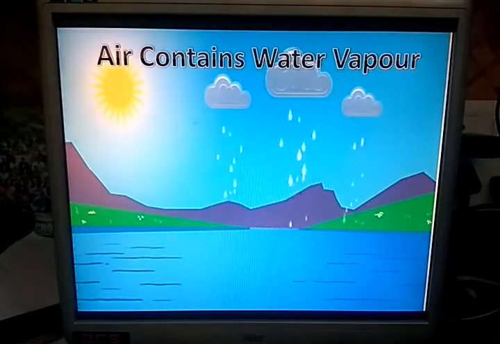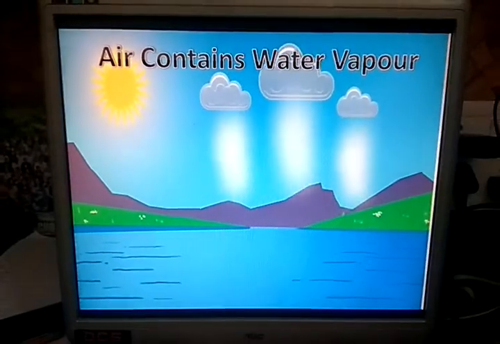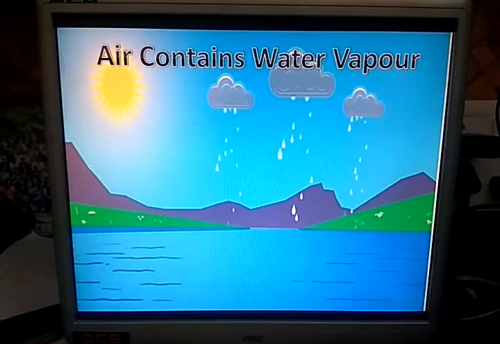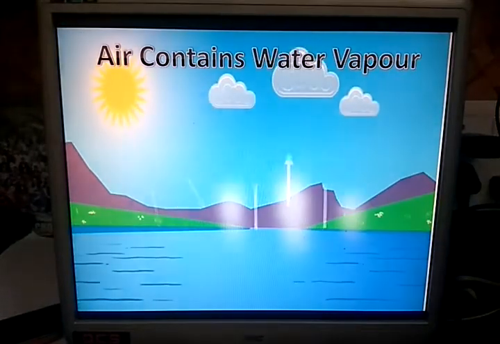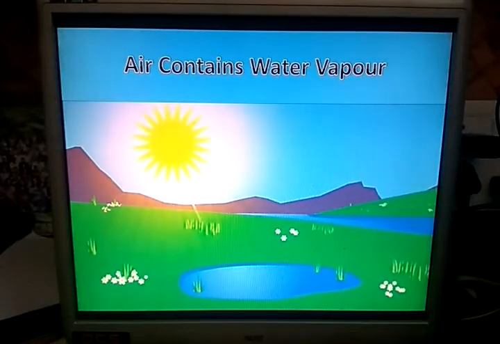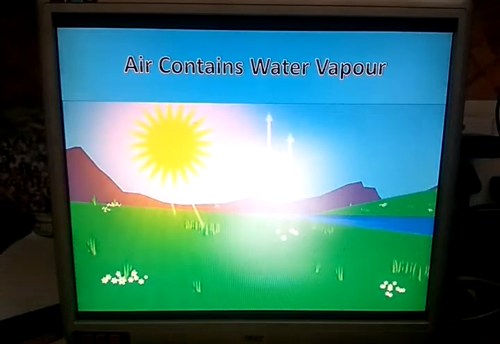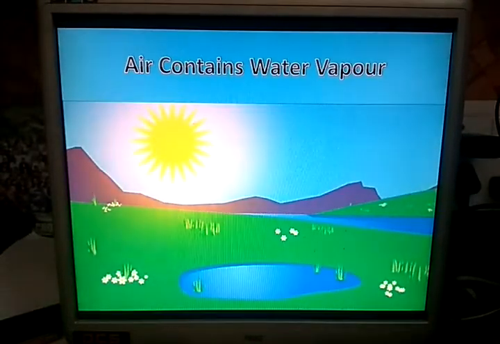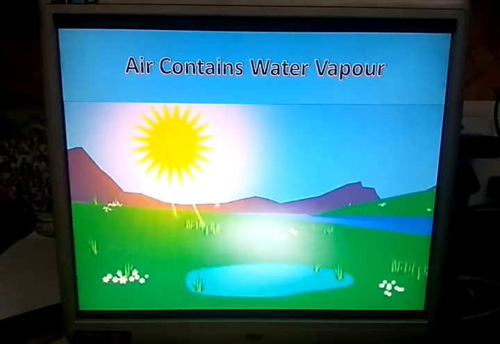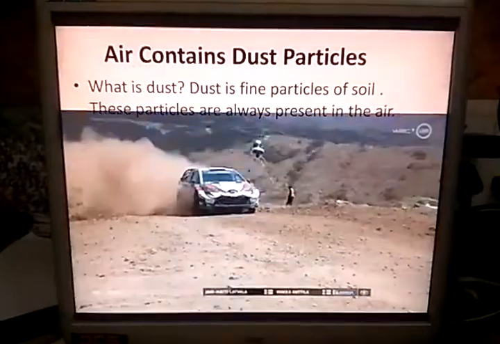So water vapor is always present in the air, or we can say air contains water vapor. You can see in the image, water is drying due to the heat of the sun. Evaporation is the process it is known as.